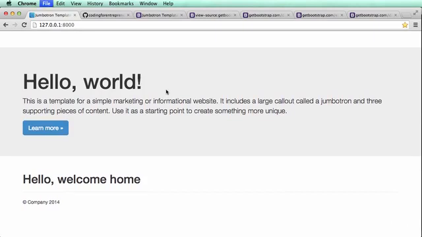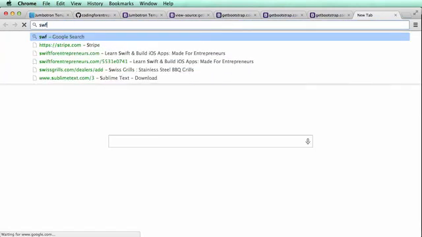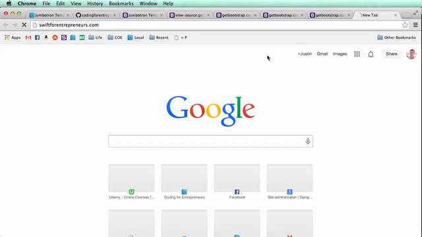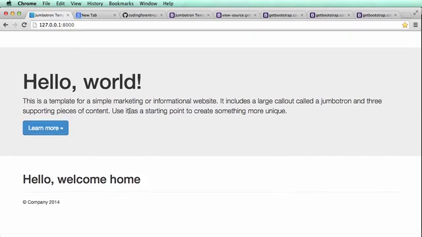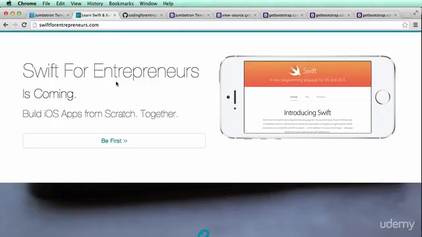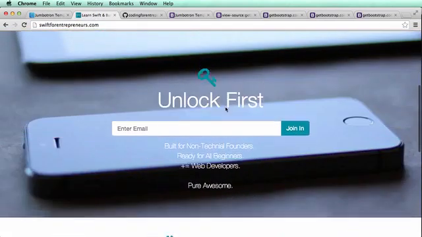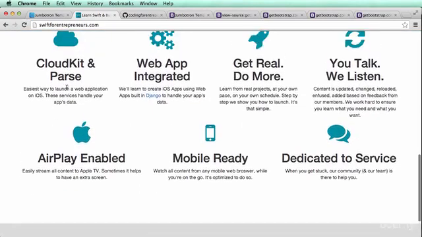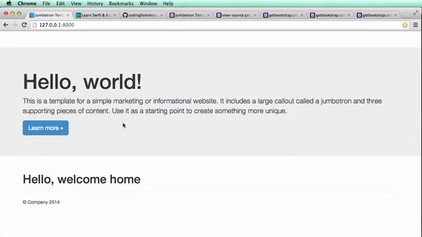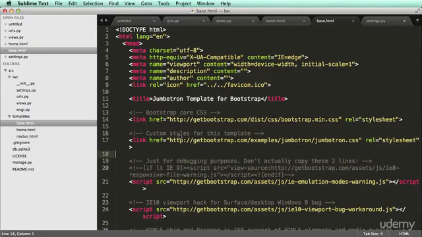So let's reference what we want. What we're building towards is Swift for Entrepreneurs. So once we check out this site, we see ours here and Swift for Entrepreneurs here, right? So we see that, okay, well, it's getting there. We've got this Jumbotron area like this. We don't have that image in the background, which we'll work on, but it's mostly very similar, right? We have a footer here, and yeah, so we're getting there as far as the design goes.